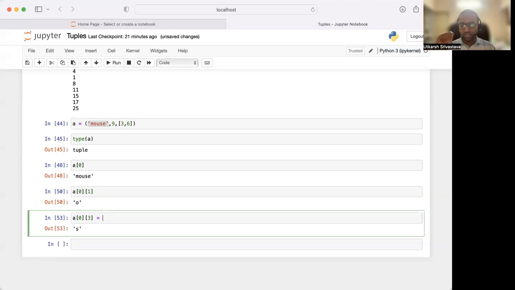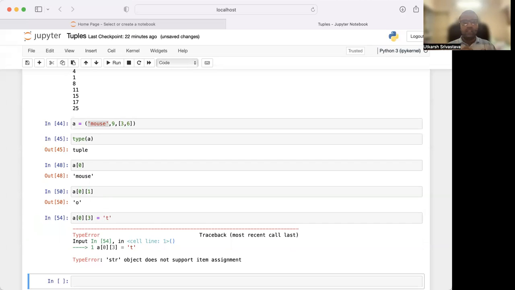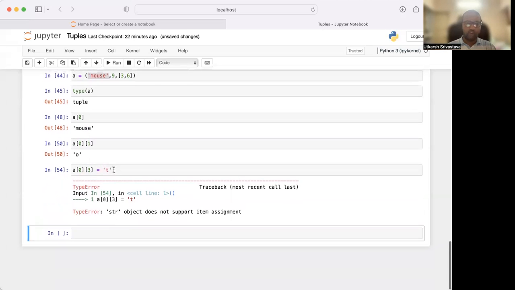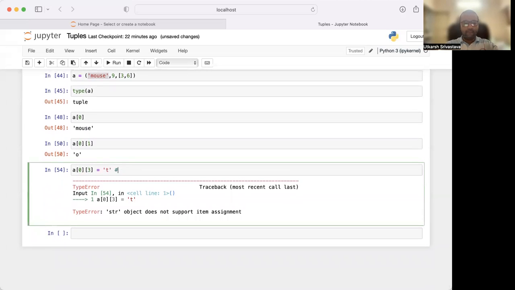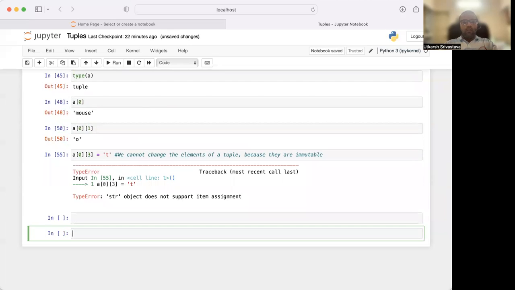Now let us try changing the value. Let us write a T over here. It will give us an error. So we cannot change the elements of a tuple. I'm repeating it once again, because they are immutable.